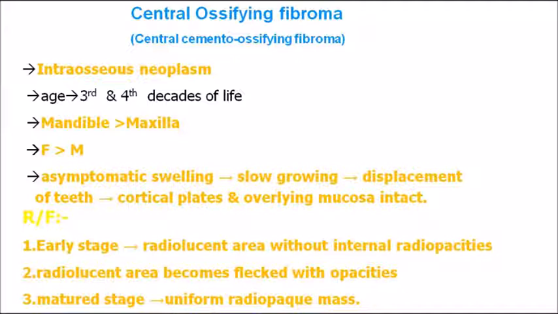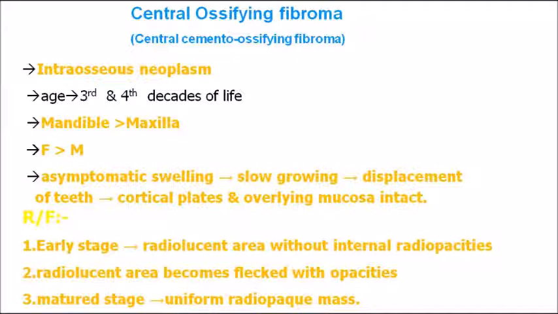Okay, so in case of central ossifying fibroma, the most commonly affected jaw is the mandible. So this can be a practically oriented question. They can ask you the most common intraosseous neoplasm. It's an intraosseous neoplasm seen mostly in the mandible, and mostly females are affected. It presents as an asymptomatic swelling, so the patient will not be having any other symptoms. It will be a slowly growing lesion, and you can see displacement of the teeth along the margins of the lesion. Also the cortical plates and overlying mucosa will be intact.